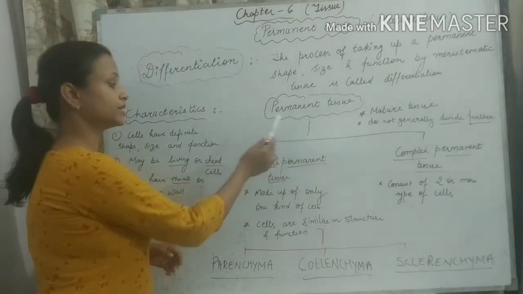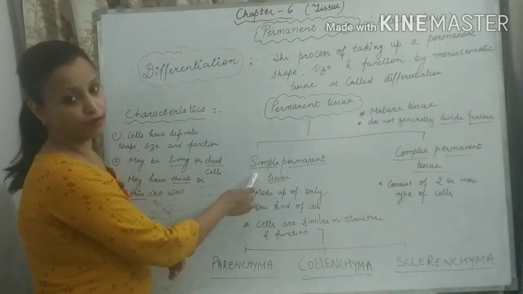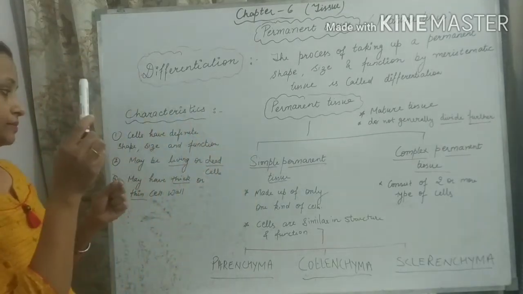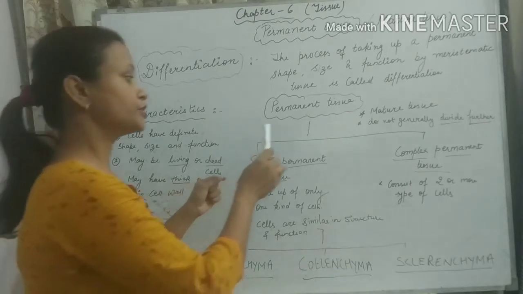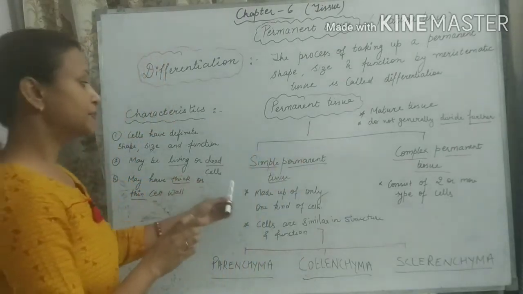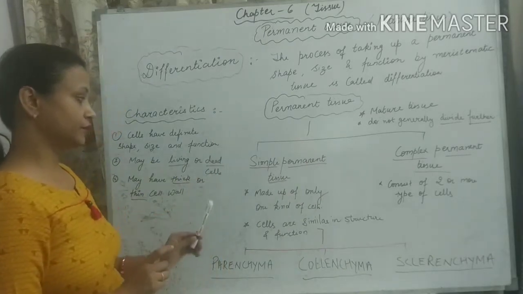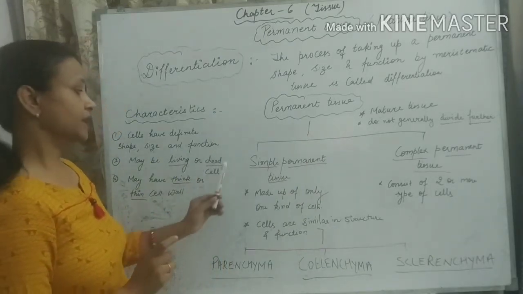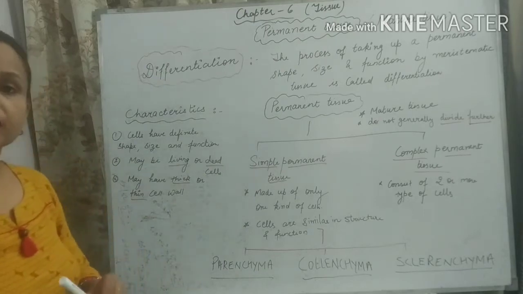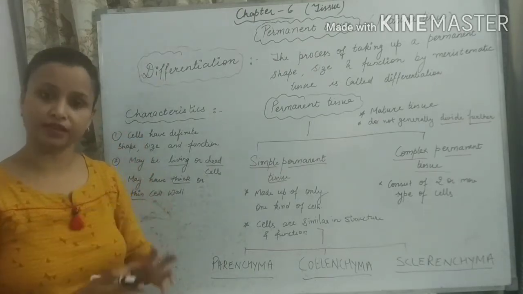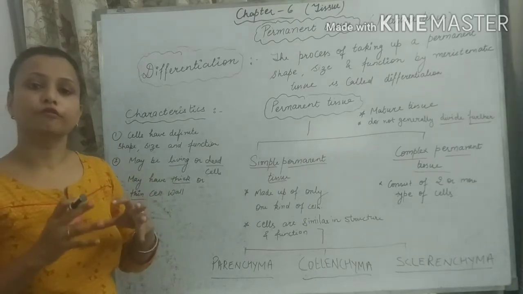Permanent tissue is further classified into two different types on the basis of cells. They are differentiated into two different types: simple permanent tissue and complex permanent tissue. Simple permanent tissue, according to the name, is made up of only one kind of cells, meaning all the cells are similar in structure and similar in function.